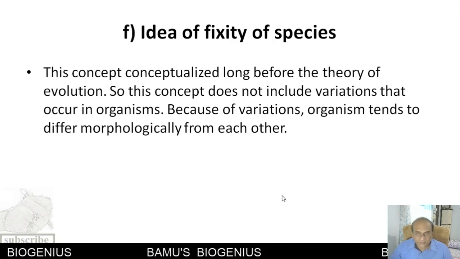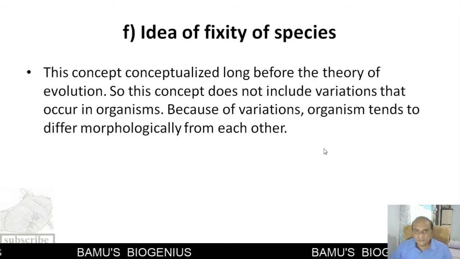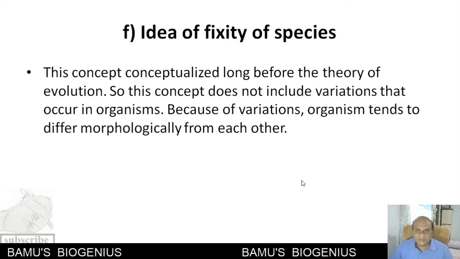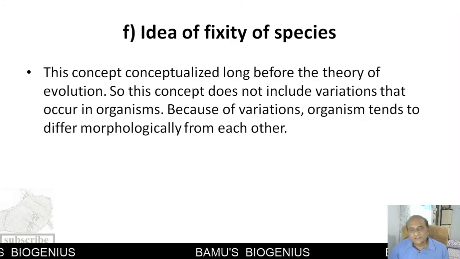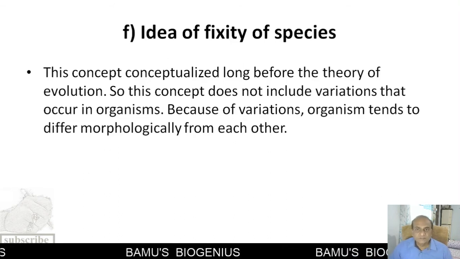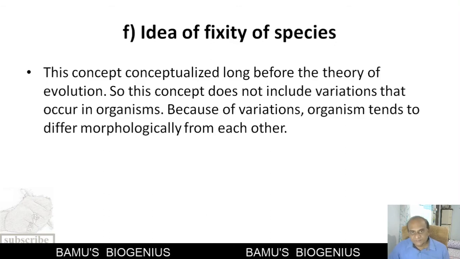But the morphological species concept believes that the number of species is fixed and they don't change, but this is not true. So this idea of the fixity of a species is also false. Because of all these demerits, we cannot say that the morphological species concept is foolproof for identifying a species.